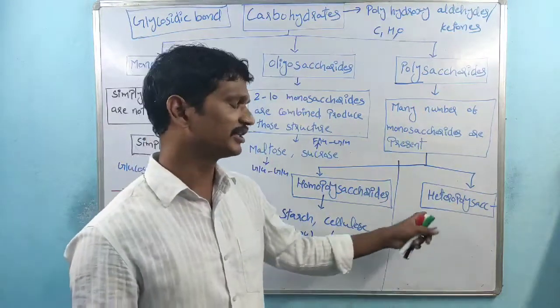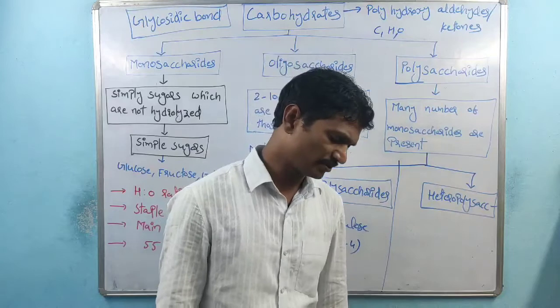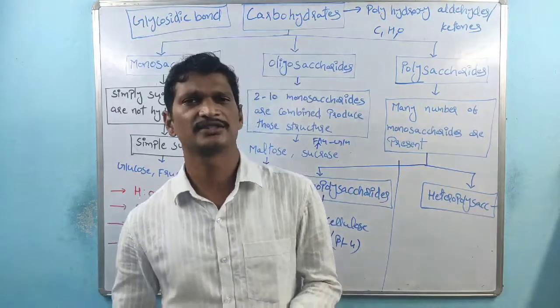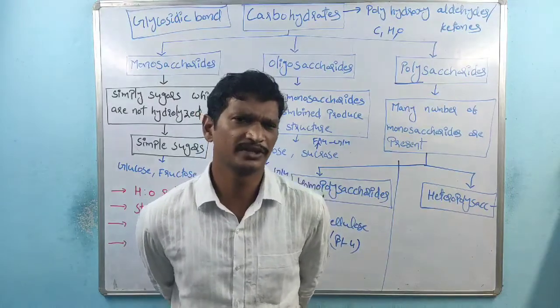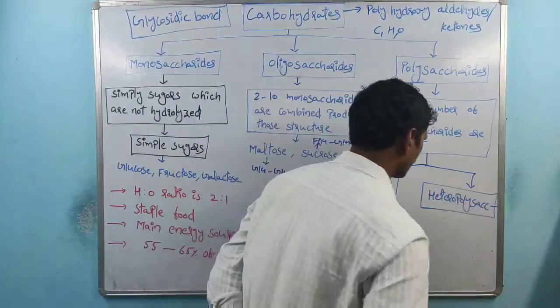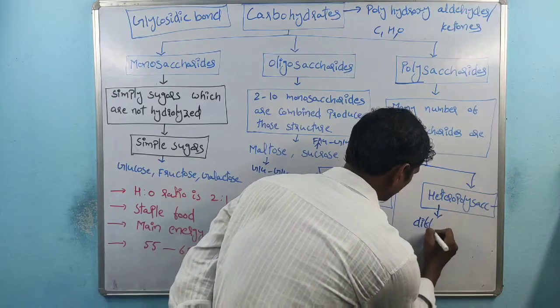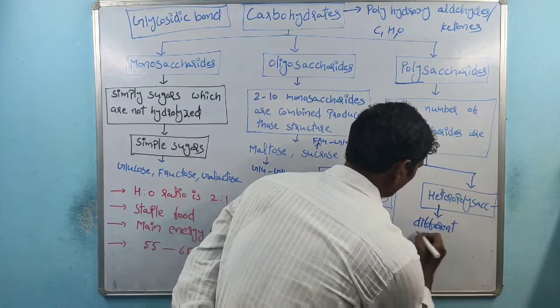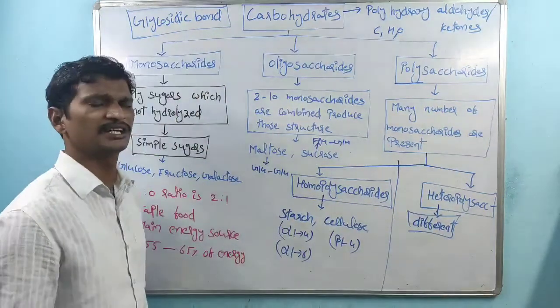The second one is called heteropolysaccharides. Hetero means different. Different types of sugars, not a single type.